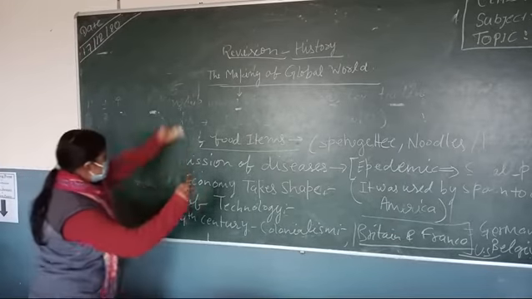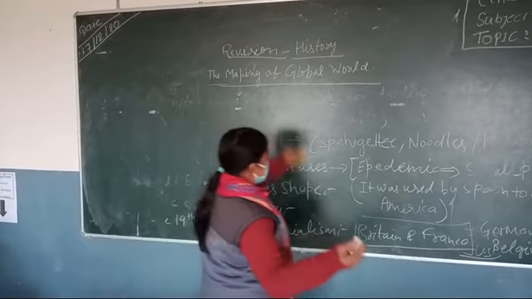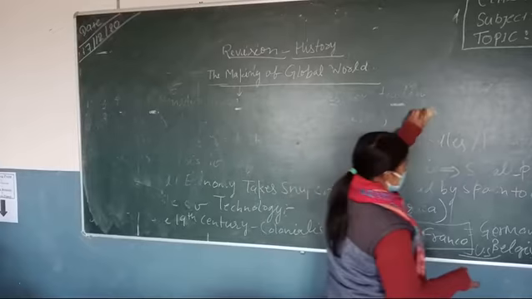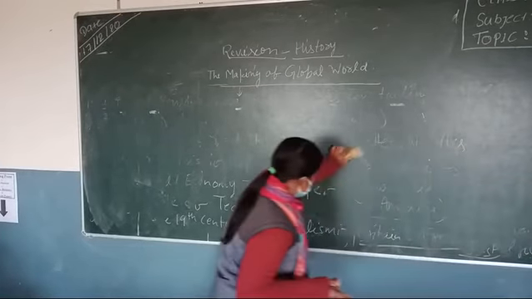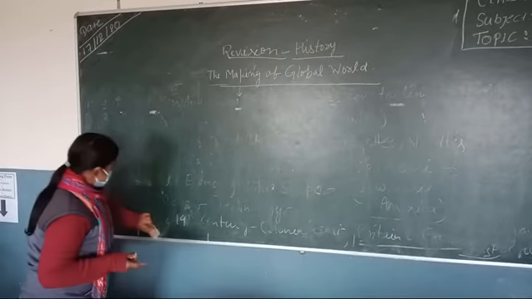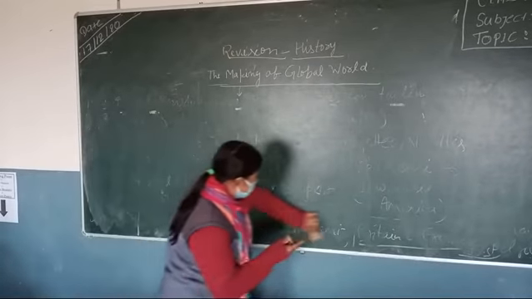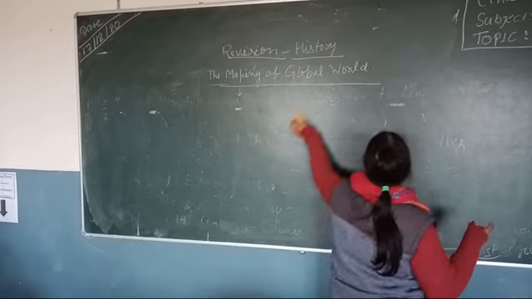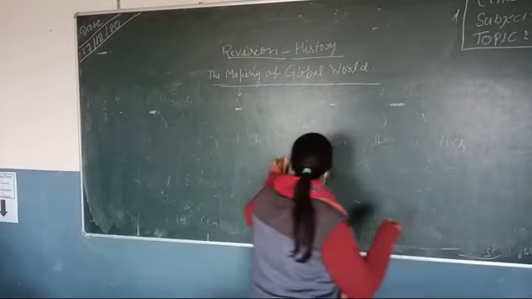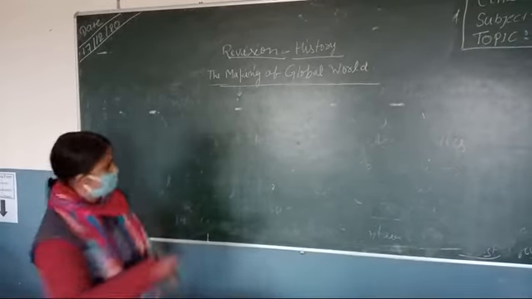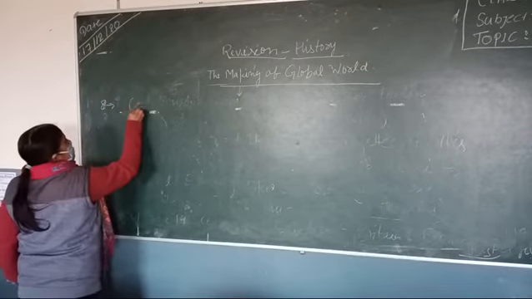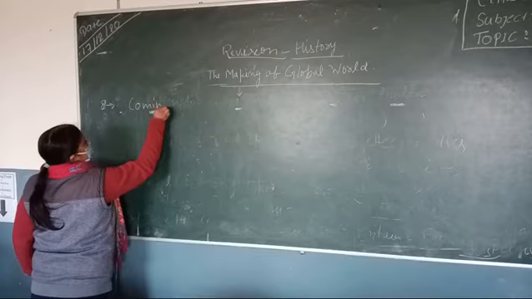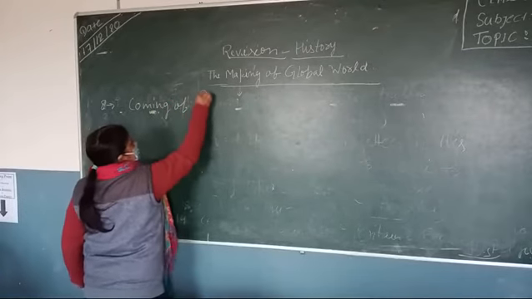Now next is very important. Everything is important if it is in your syllabus, so everything is so much important. Now the next incident in the making of the global world process, the 8th point of the chapter, is the coming of Rinderpest.